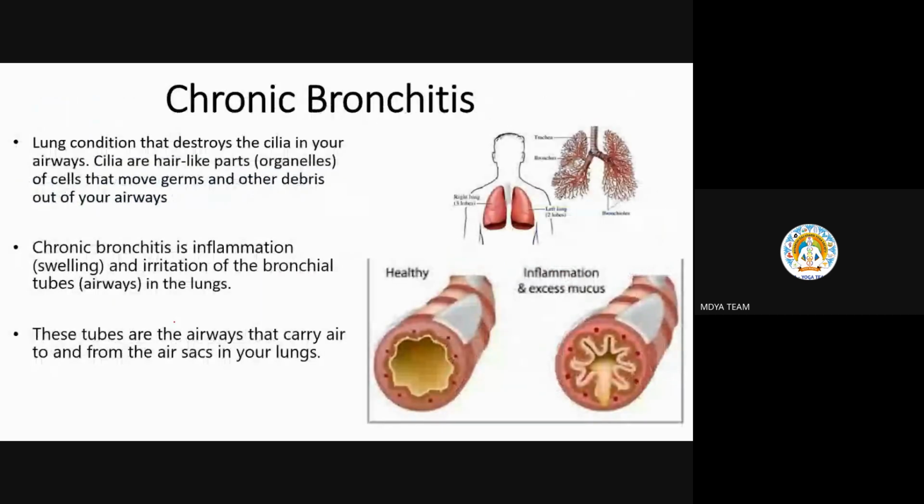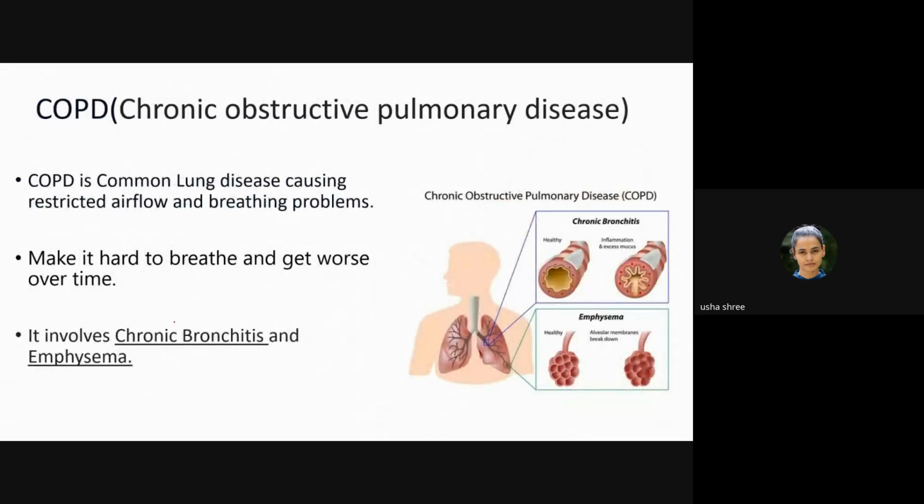So, as I was telling you about the explanation of the diagram, I told you that in COPD two diseases are involved: chronic bronchitis and emphysema. Okay, so a little glimpse of these two and the difference between them.